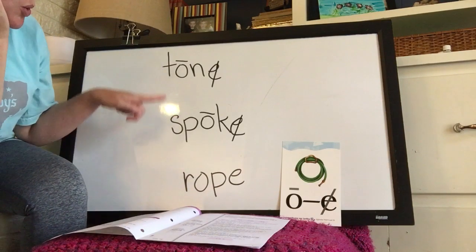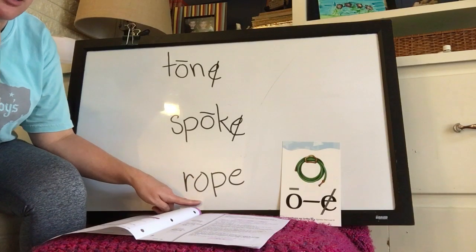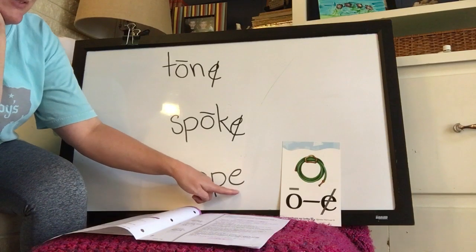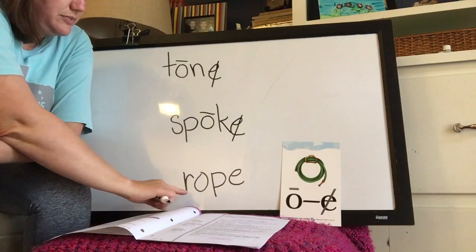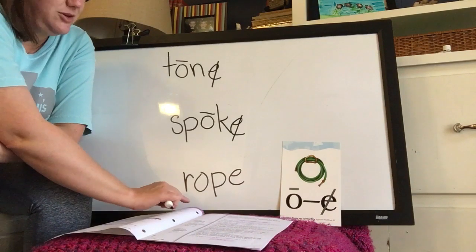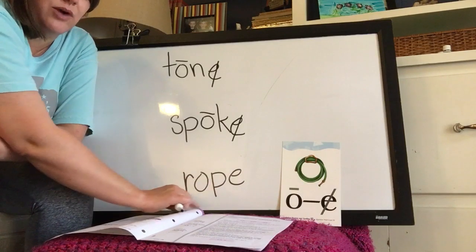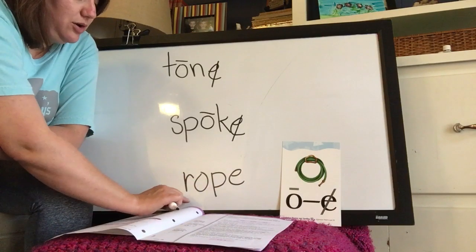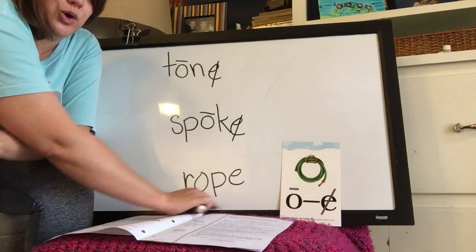We've already done tone and spoke, so we know this O is going to be long, and we know this is a silent final E because that's what we're working on. So look at that word. Sound it out. What do you hear? Rope? Or rop?